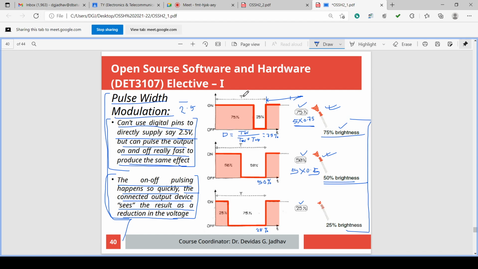So in this way the PWM acts as the analog voltage. PWM is not actually analog voltage, but it is pulsating DC voltage. Again and again we are repeating to have more clarity. I hope this PWM is very clear, because it is an important concept. We are using it for the analog signal.